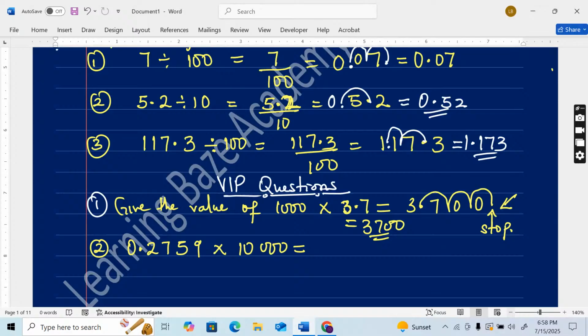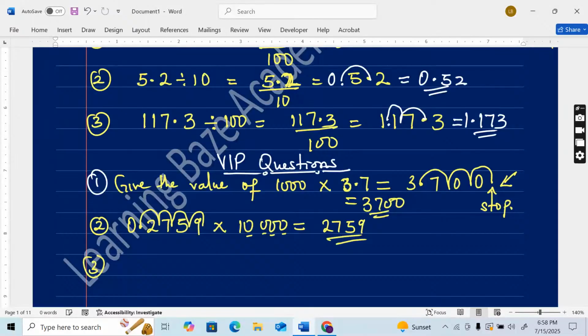All right. Okay, so let's do it together. 10,000 has 4 zeros. So let's shift the decimal point. 1, 2, 3, 4. It's been shifted outside. So our answer is 2,759. Next question, question 3. What is 14.9 divided by 10? When dividing, you move to the left. Multiplying, you move to the right.